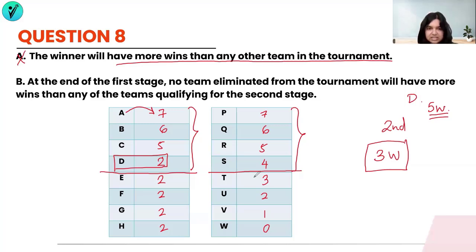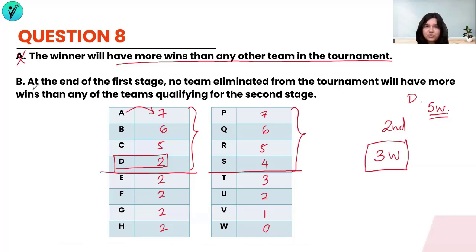Here, T is getting eliminated even though T has 3 wins. On the other hand, D has 2 wins and still going forward. It doesn't matter if it is D, it could be E, F, G, or H. Any one of them is definitely going to go to the next stage. So T, even though it has scored 3 wins, is still losing out to someone who has scored a 2.